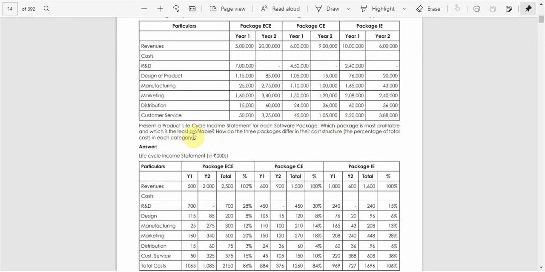So here the question is, present a product life cycle income statement for each software package. Which package is the most profitable and which is the least profitable? How do the three packages differ in their cost structure? This is the question that is given. So we need to find out which is the best package.